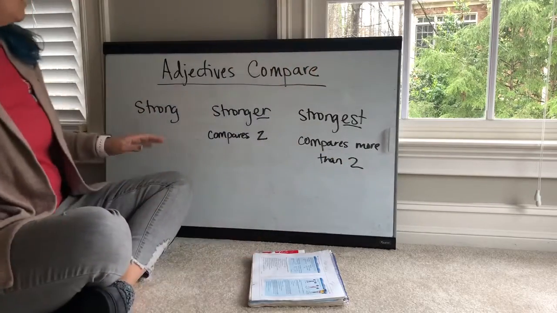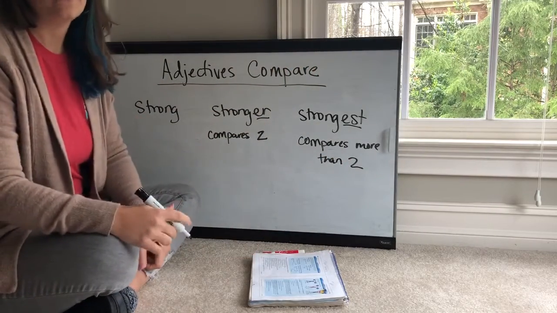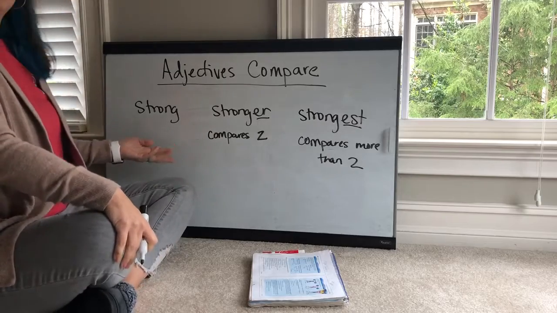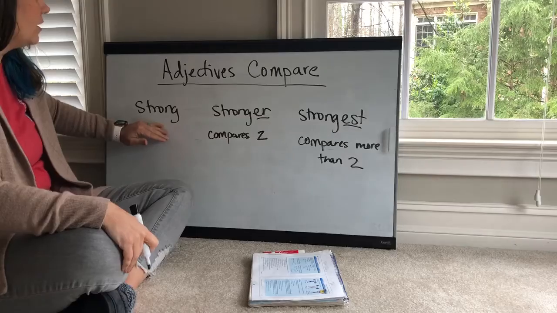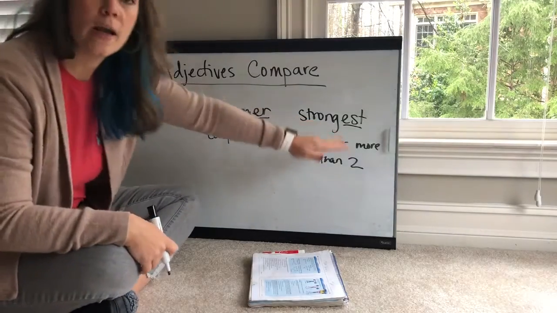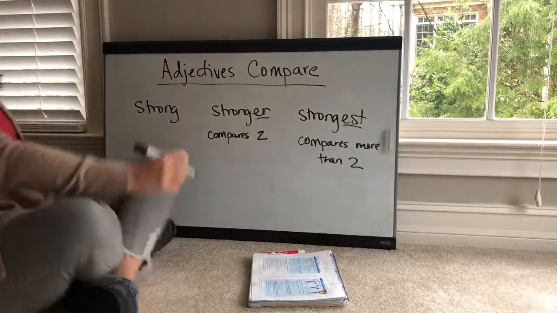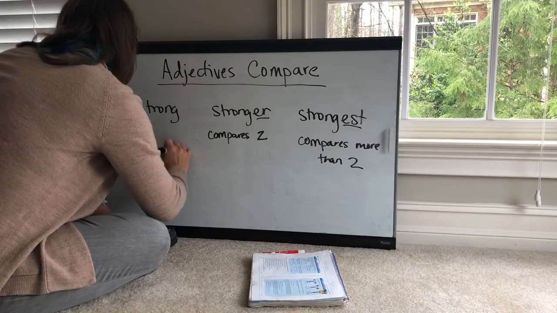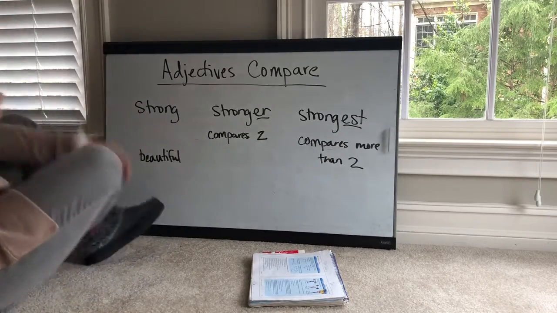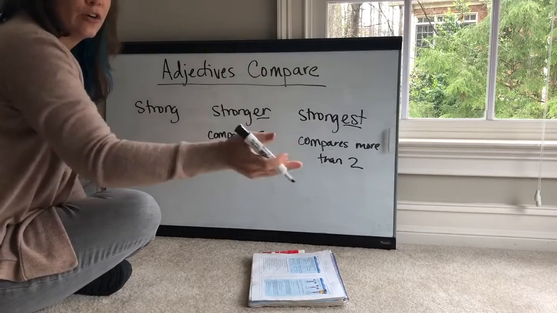Now, we can apply this to lots of different adjectives. We could say beautiful, right? What I want you to know is there are some adjectives that follow this pattern, strong, stronger, strongest, but the adjective beautiful does not. We would not say, I am beautifuler than you.